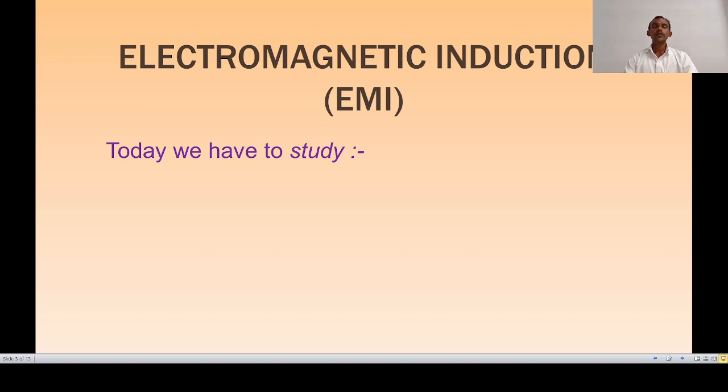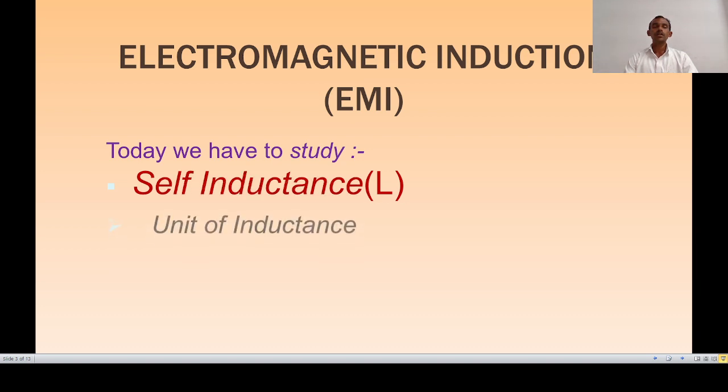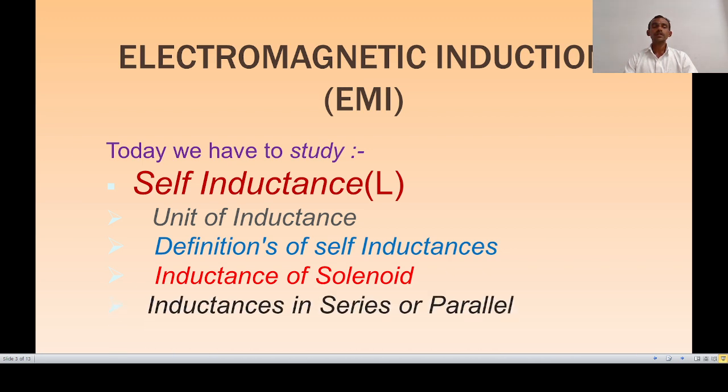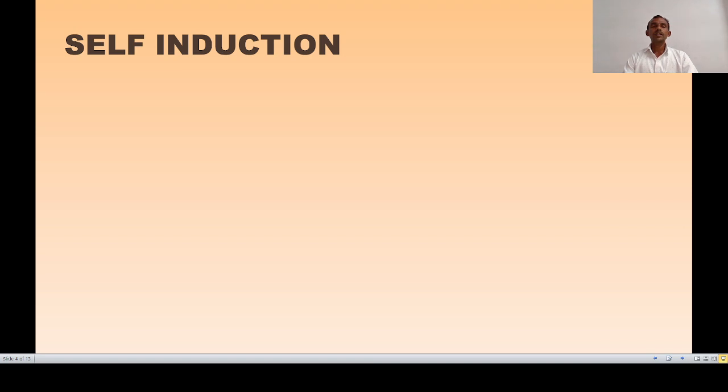This is our fourth lecture of electromagnetic induction. In this lecture, we have to study self-inductance, unit of inductance, definitions of self-inductances. There are various definitions. After that, we have to derive an expression for inductance of solenoid and formulas for inductances in series or parallel combination. First, we have to understand what is meant by self-induction.